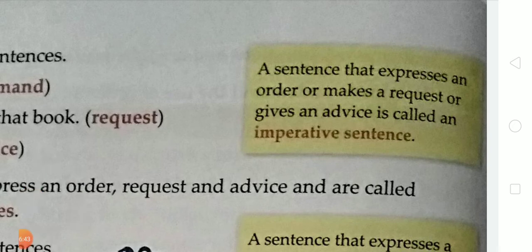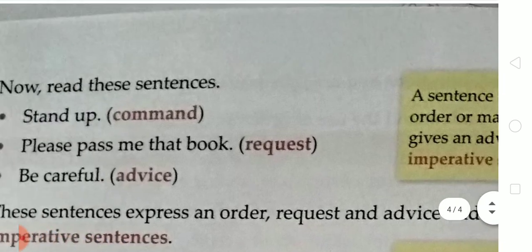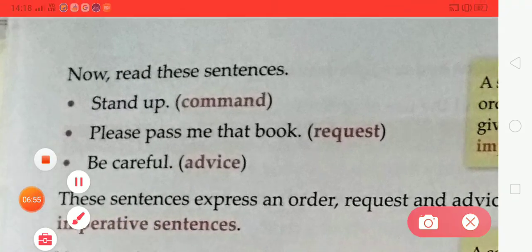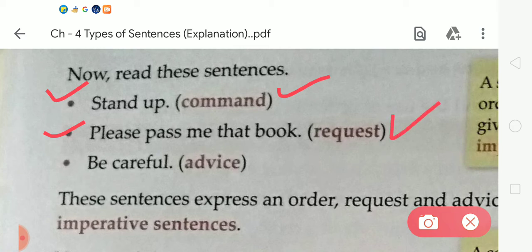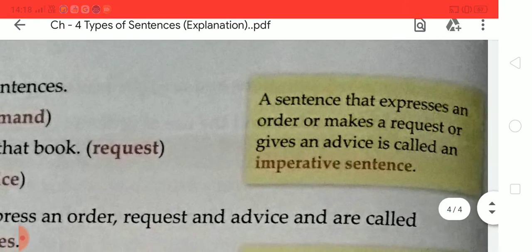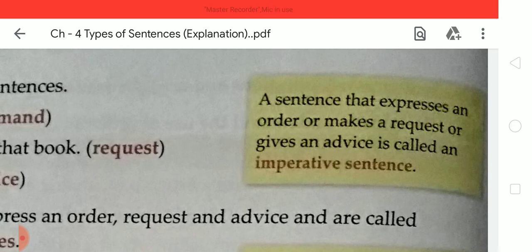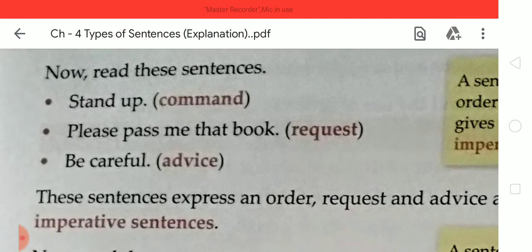So student, a sentence that expresses an order or makes a request or gives advice is called an imperative sentence. Here are examples of imperative sentences. First, stand up. It means a command. Second, please pass me that book. It is making a request. And third is, be careful. It gives advice. Okay. In imperative, we have to learn that a sentence that expresses an order or makes a request or gives advice is called an imperative sentence.